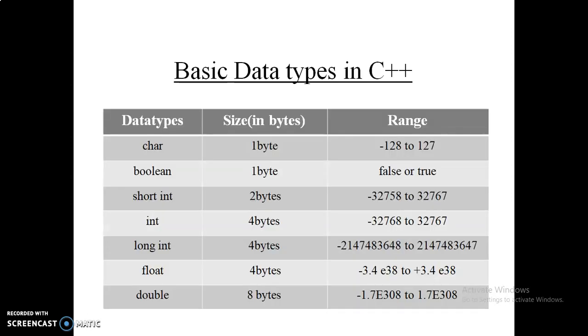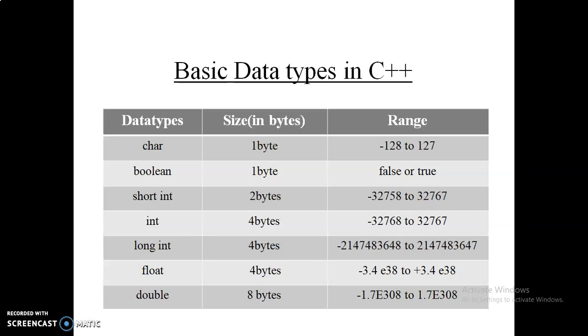Now first we go through the basic data types in C++. One table is given here. It shows the data type, then the size in bytes that is stored in memory, and the range in which we can use the data type for storing data.